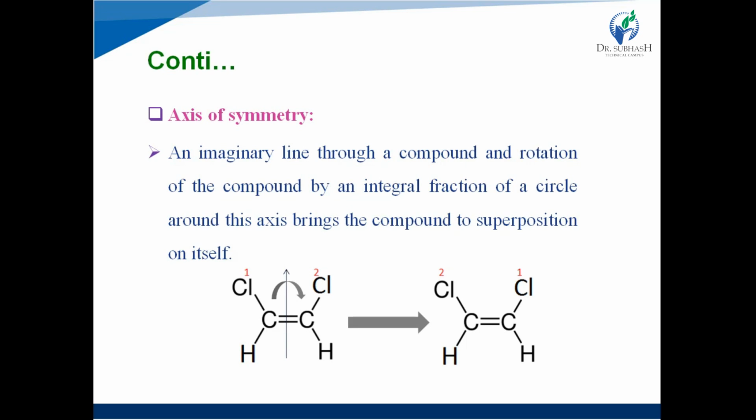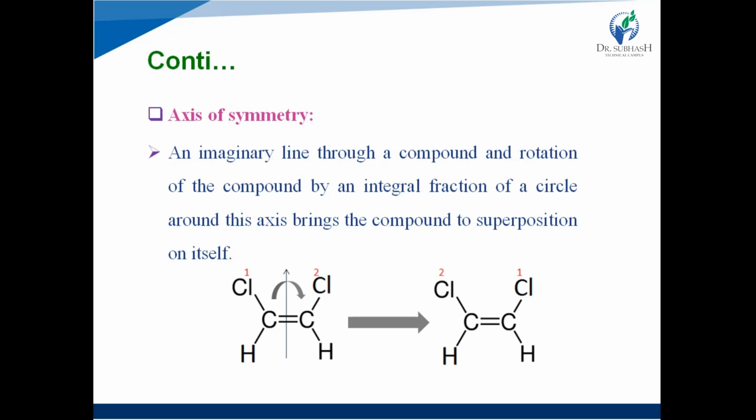Next, axis of symmetry. An imaginary line through a compound, and rotation of the compound by an integral fraction of a circle around this axis brings the compound to superposition on itself, right? See the example of 1,2-dichloroethene, right?